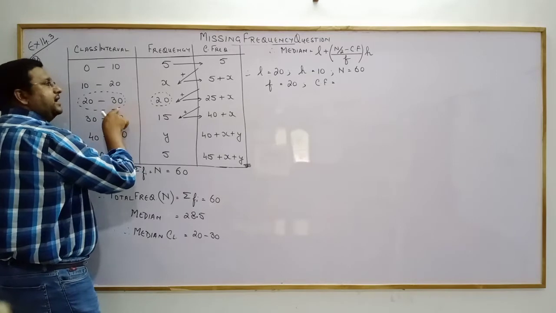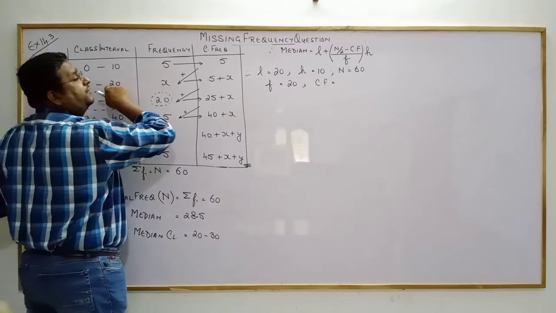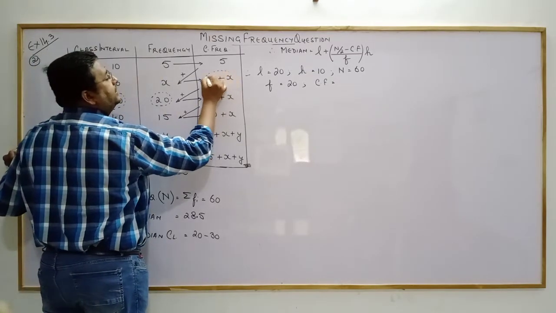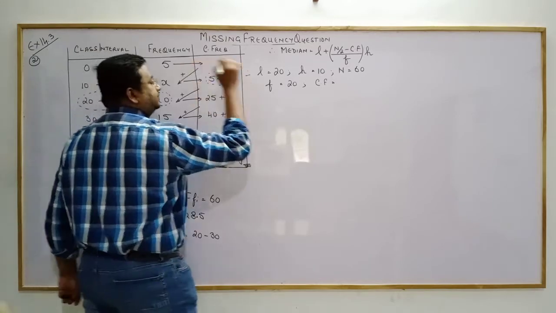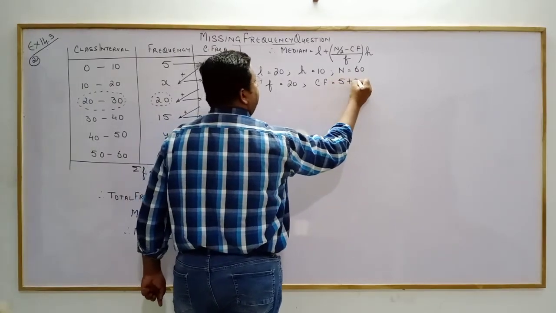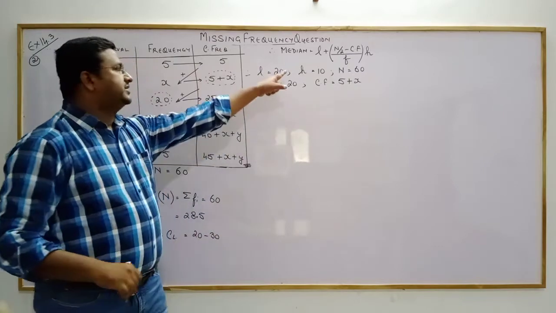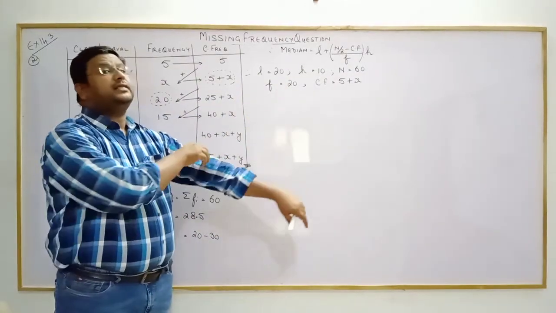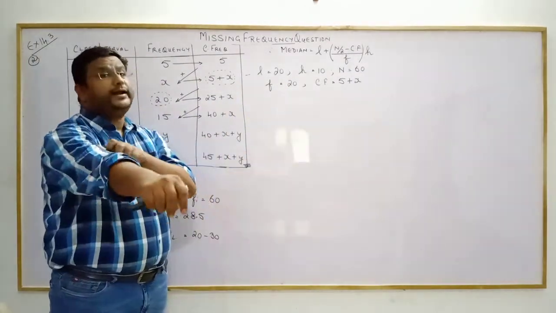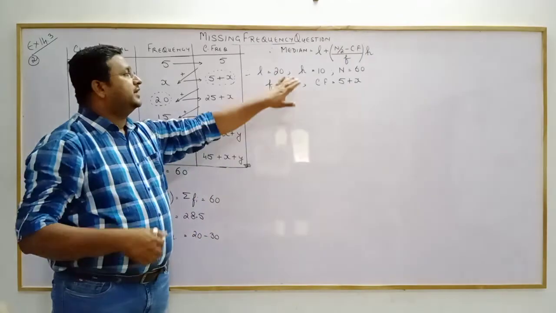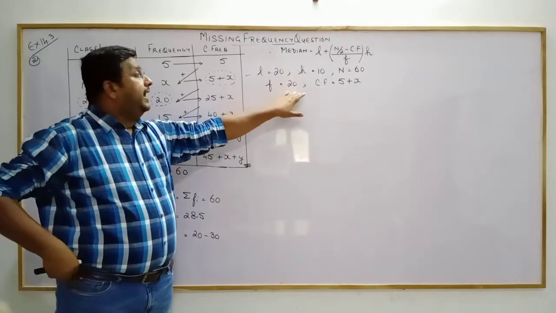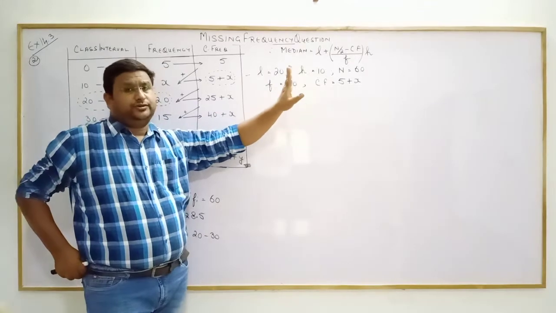So this is our median class, and the cumulative frequency of the class before that is 5 plus x. All these things were discussed in the last lecture, calculation of median. Everything was discussed: what is L, N, CF, F, H.